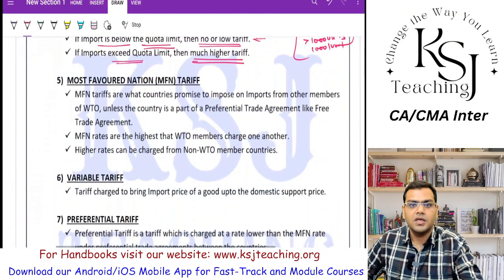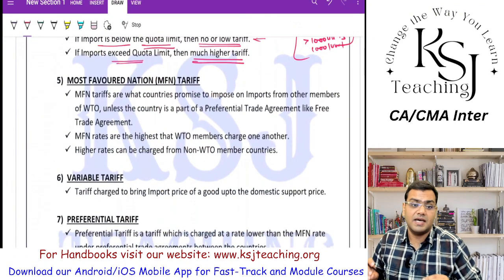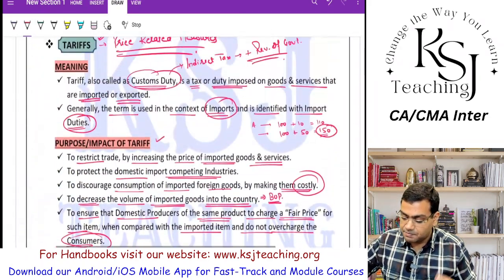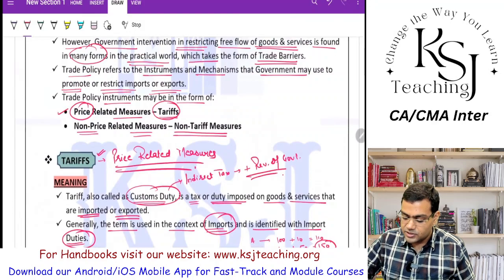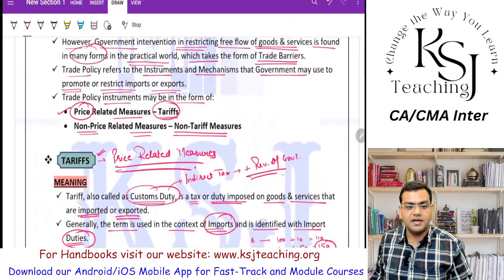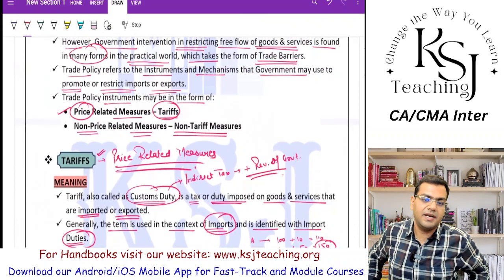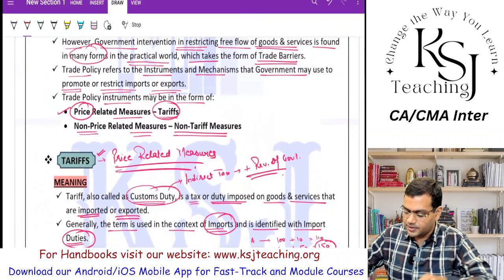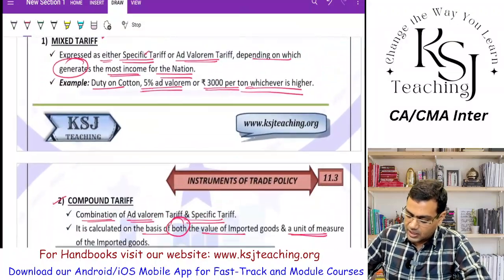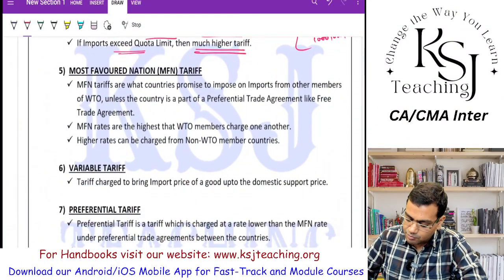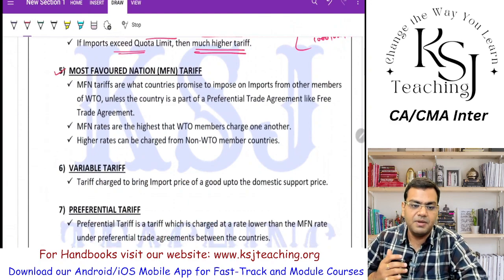Now, moving on from here, all these are which tariffs? These are the tariff measures, that is the price related measures, right? So all this that we are discussing is related to the price related measures. After that we'll come to the non-price related, that is the non-tariff measures, right? So till now what we have done is the tariff related. Now next is the most favored nation, MFN tariff.